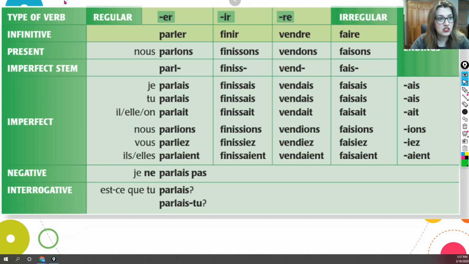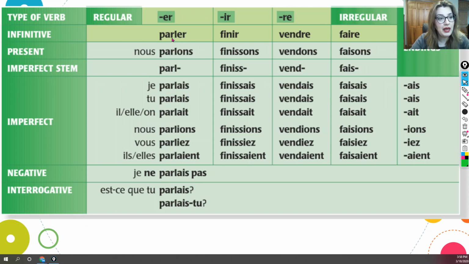So looking at this chart, we see that we are gonna formulate the imperfect tense of the regular ER verbs, the regular IR verbs, and the regular RE verbs. We're gonna look also at the irregular verb formation in the imperfect tense. And here we have the imperfect endings. So we're gonna start with the infinitive of the verb.